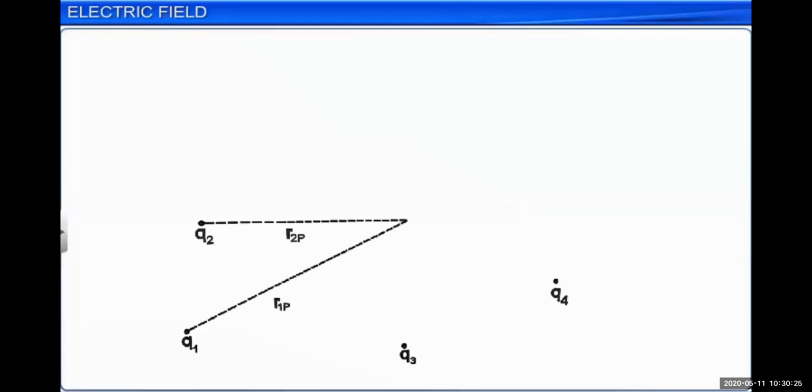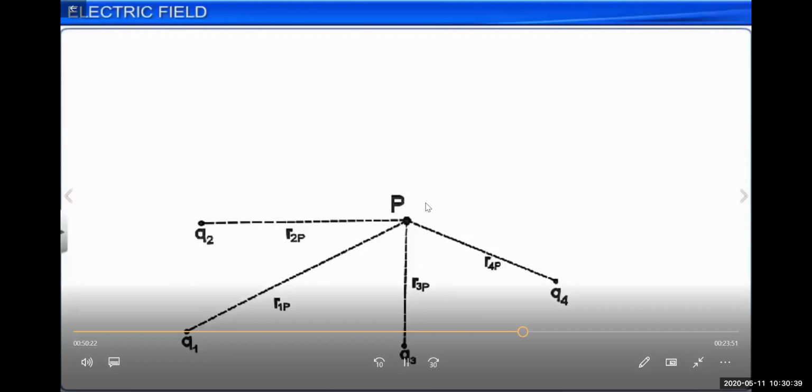Electric field is there because of the charged particles, and suppose there are many charged particles in the space, like q1, q2, q3 and q4, these are four charged particles, and they are at distances r1p, r2p, r3p, r4p from the point P. Means q1 is at a distance r1p from the point P, q2 is at a distance r2p from this point P. So the direction of electric field because of q1 is in this direction, direction of q3 is in this direction, direction of q4 will be in this direction, direction of q2 will be in this direction.